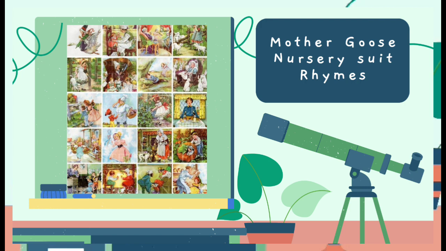We also get value in Mother Goose. First, it helps them make a distinction between the sounds in this music, what we call a language. The Mother Goose rhymes are the Wheels on the Bus, ABC Song, and Baa Baa Black Sheep. All nursery rhymes are called Mother Goose nursery rhymes.